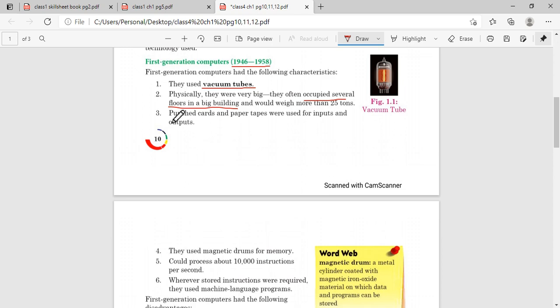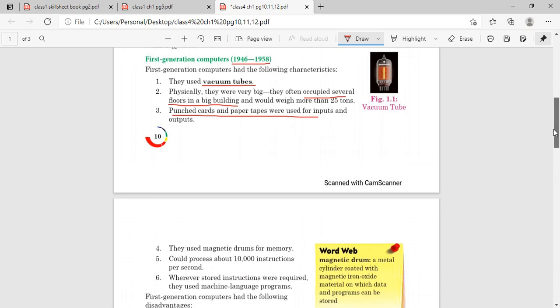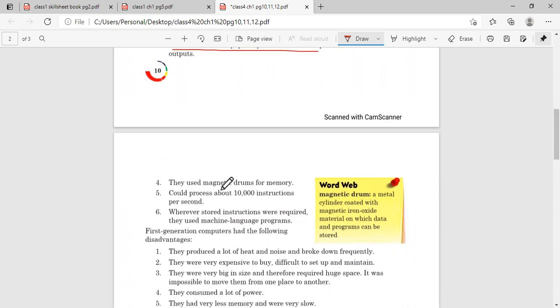The punch card and paper tape are the input and output devices for the first generation computer. For memory, we know that the hard disk is the memory of the computer nowadays. In earlier days, for the first generation, the memory was a magnetic drum and it could process 10,000 instructions per second.